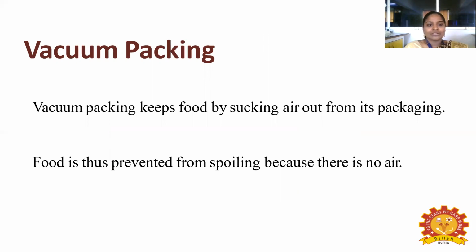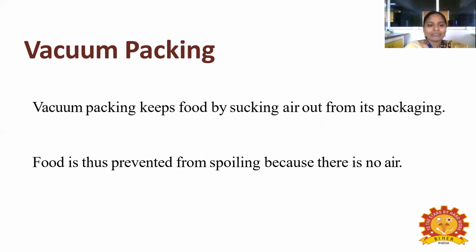Vacuum packing method. Vacuum packing keeps food by sucking air out from its packaging. So the vacuum packing process means we are going to suck out all the air which is present inside the package. If air is present, some moisture content will be there. If moisture is there, what happens? The microbes will start to live. So if you remove the air, it will not grow. It will not enter. So food is thus prevented from spoiling because there is no air.